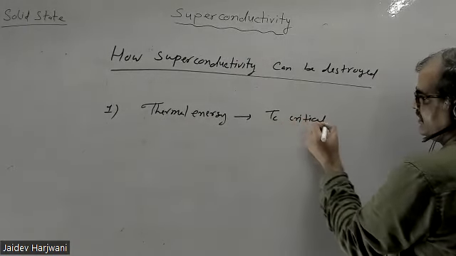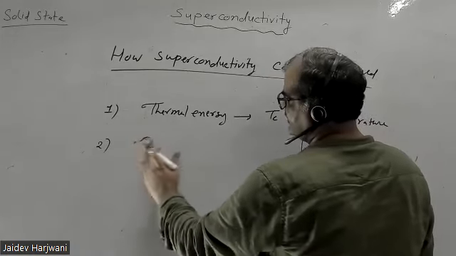Then, you somehow increase their kinetic energy. Kinetic energy means you increase the current. You supply some current, apply some electric voltage outside, and increase the kinetic energy. That is called the current density.